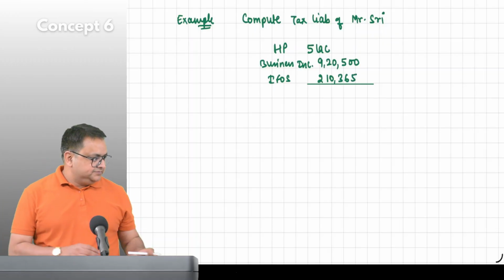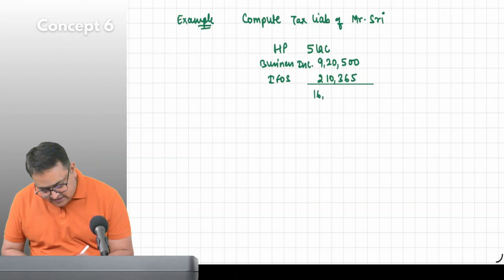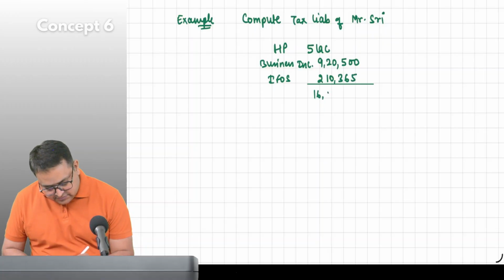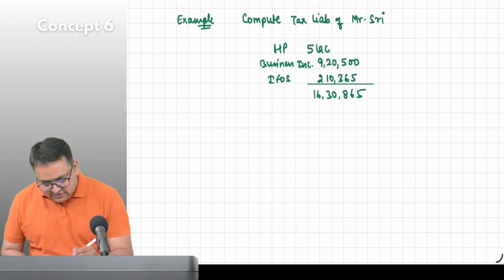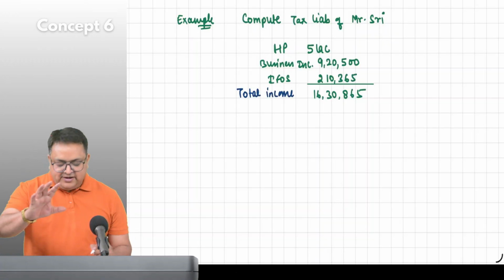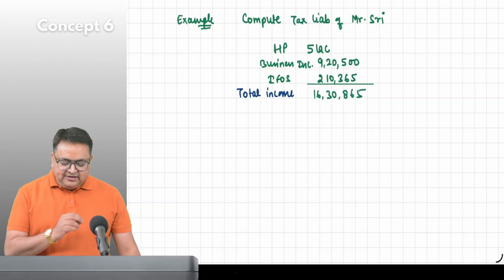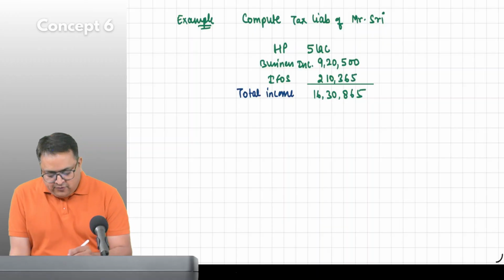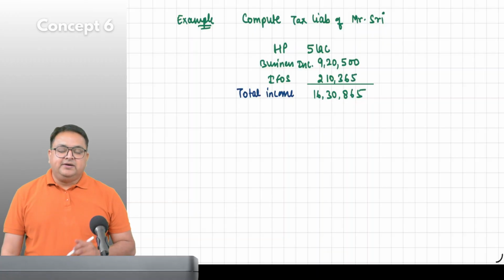Tell me the total. 16 lakh 30,865. Everybody, is it correct? Yes, sir. This is known as total income. Guys, please wait, don't jump into it. This is known as total income, right? 16 lakh 30,865. Now, whenever we compute my taxes, my total income should be rounded off.